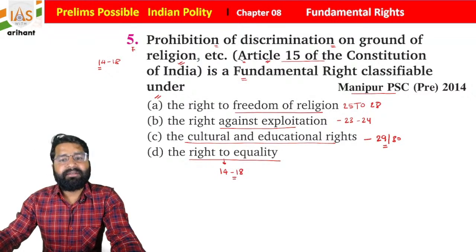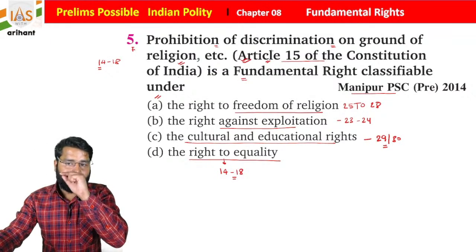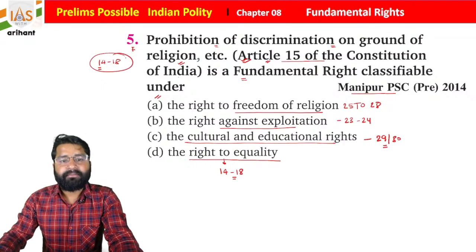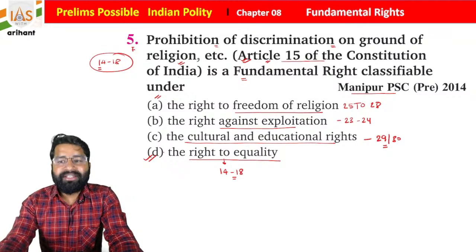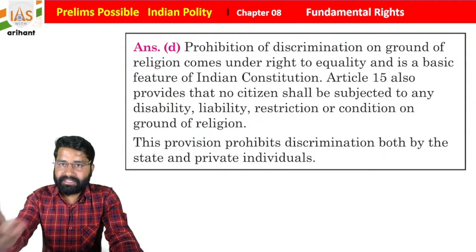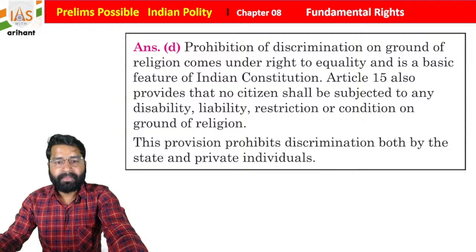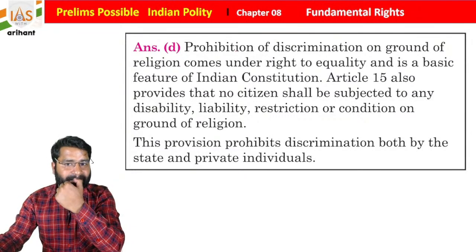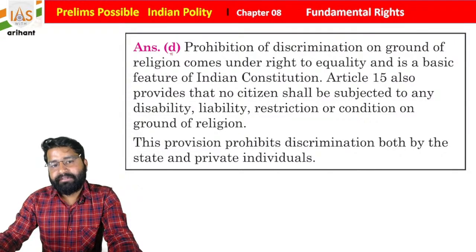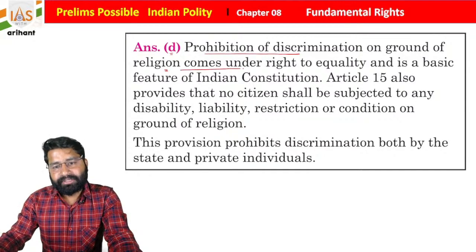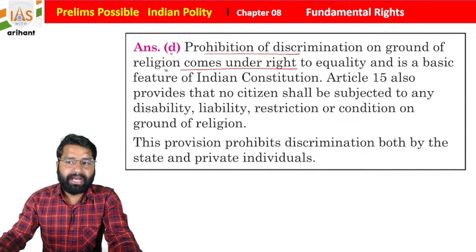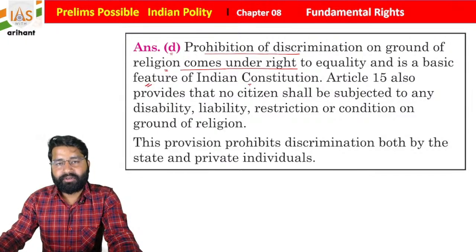So automatically, Article 15 is under the right to equality, students. So option D is going to be right, and we have made an explanation here also, and this explanation is going to help in building your concept. Answer D: prohibition of discrimination on the ground of religion comes under right to equality and is a basic feature of the Indian Constitution.